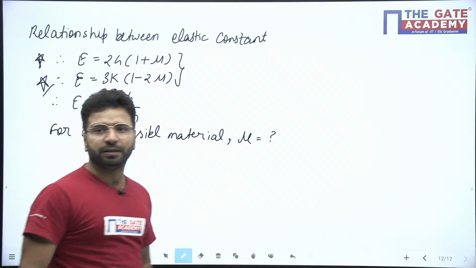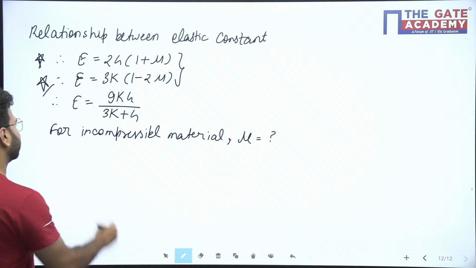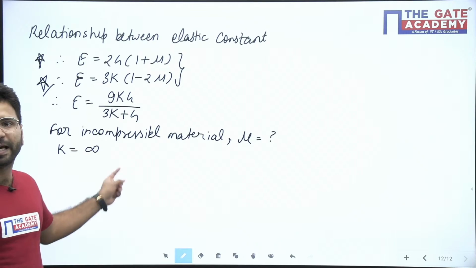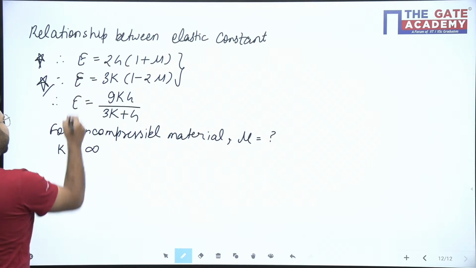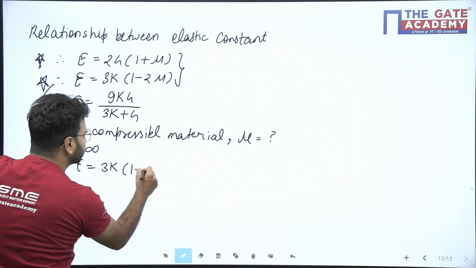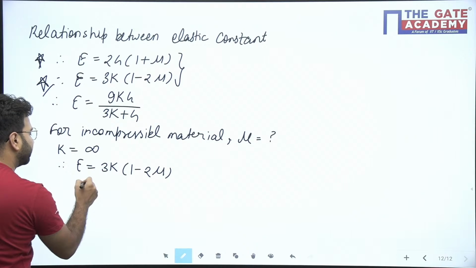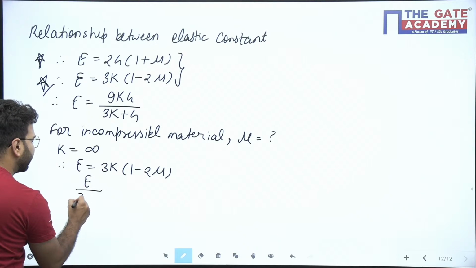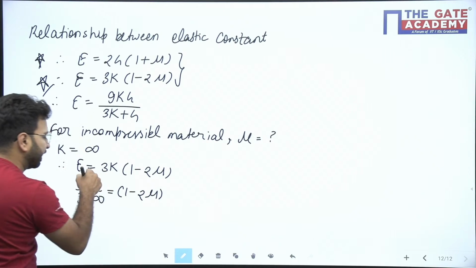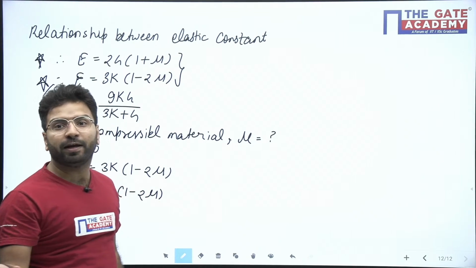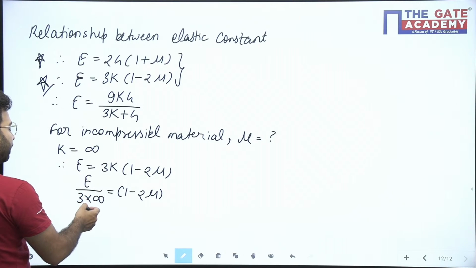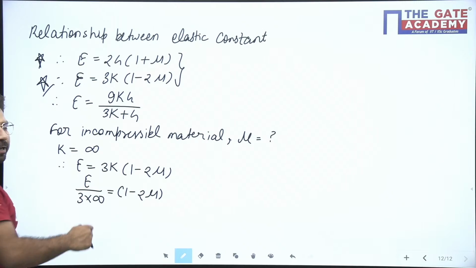Just now we have seen, beta, for incompressible material, K is equal to infinite. If K is infinite, you can use the second relationship here. E is equal to 3K into 1 minus 2 mu. K is infinite, so E upon 3K, 3 into infinite, is equal to 1 minus 2 mu. 1 by infinite how much? 1 by infinite will be 0.